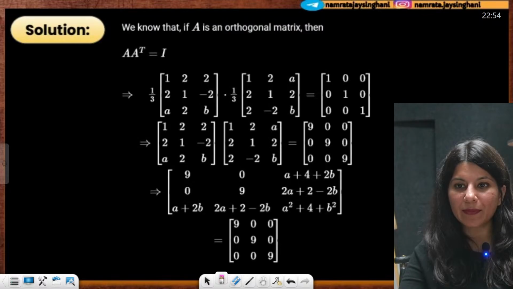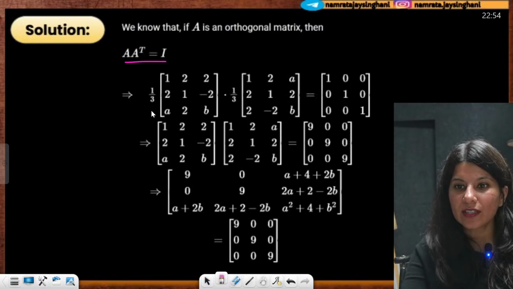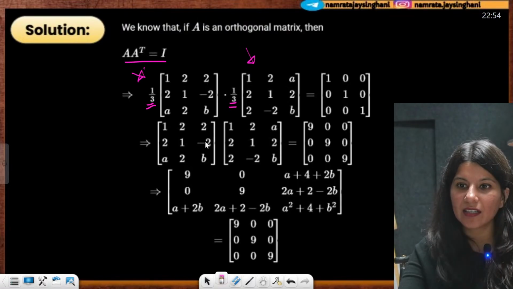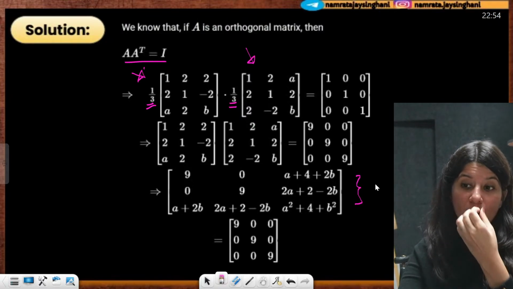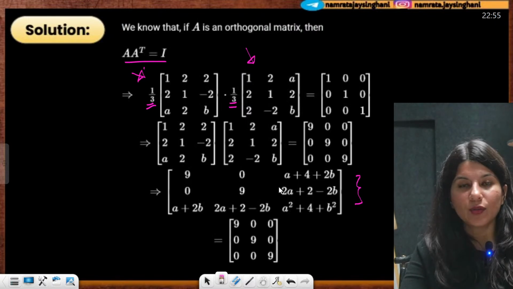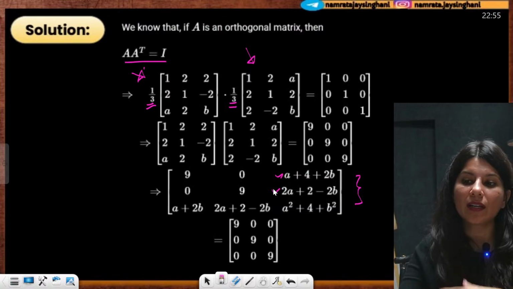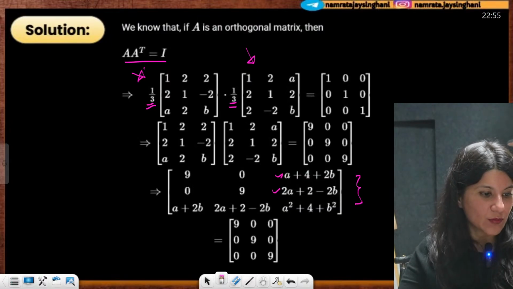Option A is absolutely right. So what did I do? A transpose is equal to identity matrix. So this is your A and this is your A transpose. 1 by 3 will become what? 1 by 9. So on the left hand side, you're going to get this as your A transpose, and now you need to equate it to identity matrix. Understand that you don't have to completely solve it, just these two equations will help you. That is why I did not calculate the complete A into A transpose matrix. Okay.